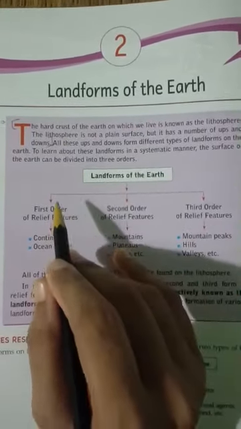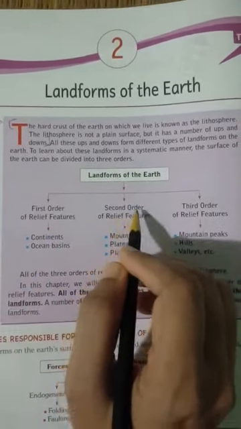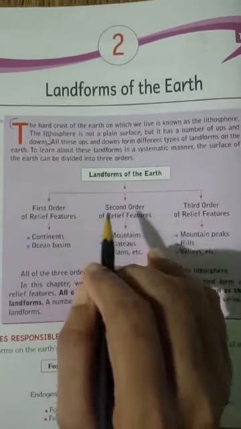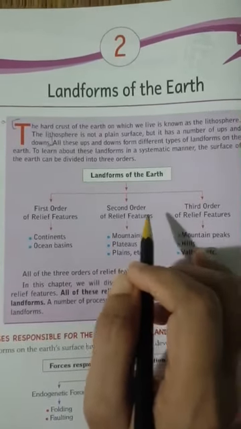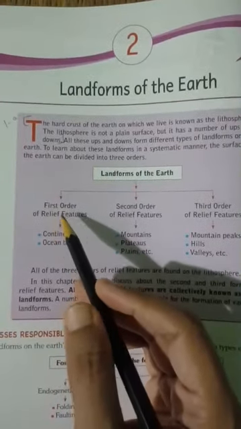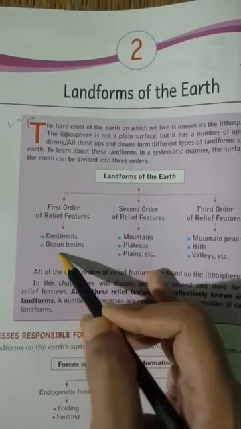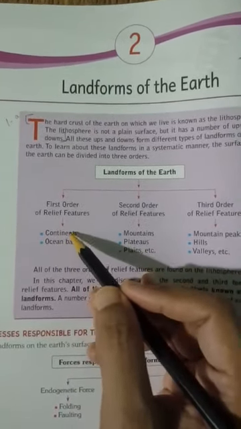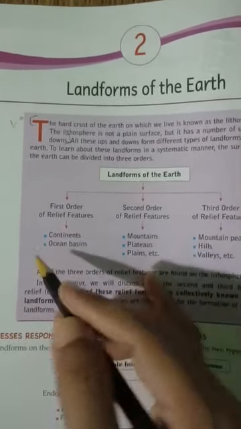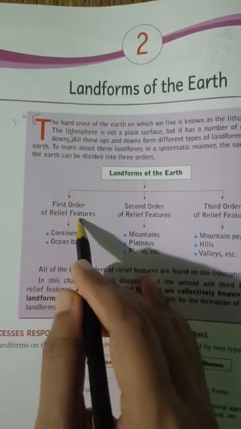The landforms of the earth have been categorized into three parts: first order relief features, second order relief features, and third order relief features. These are the three categories on the basis of which the landforms have been categorized. First order relief features are continents and ocean basins. Continents are the huge land masses on the earth, and ocean basins are the ocean beds, the ocean floor. These two comprise the first order of relief features.